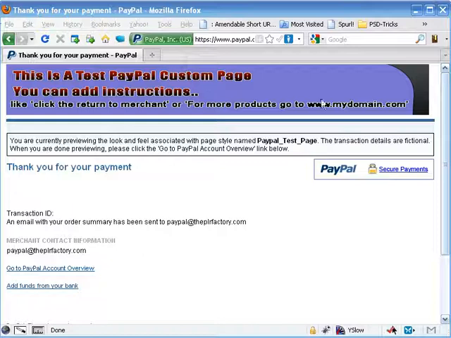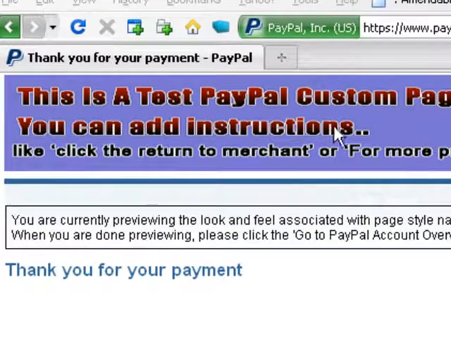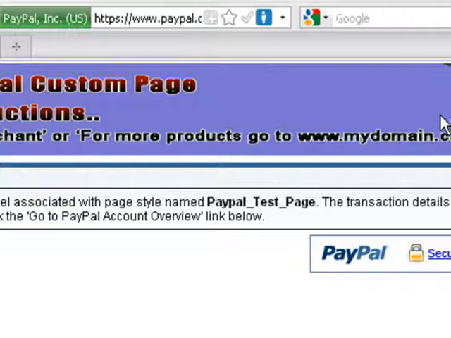Now, with this image up here, you can use this to your advantage in that you can have a branding issue. You can continue the branding theme from your website or blog that your customer started on through and into the payment process that they are now at. That is your PayPal account. By simply taking an image of your header and putting it within the size parameters that PayPal gives you here to work with, that being 750 pixels wide by 90 pixels high. Those are the maximums. You don't have to go to the max, but I would say, hey, use what they got.